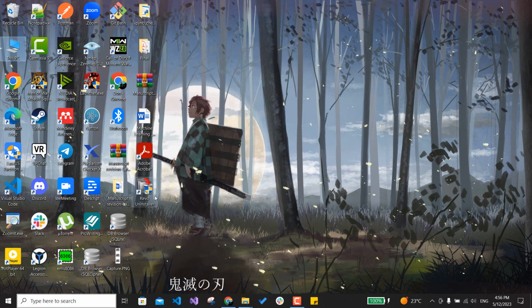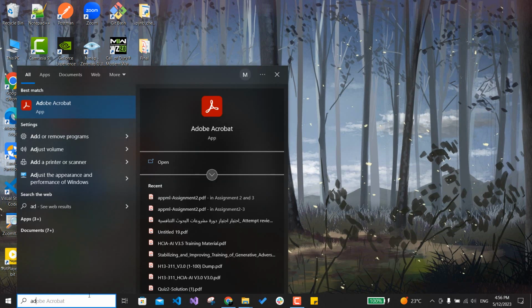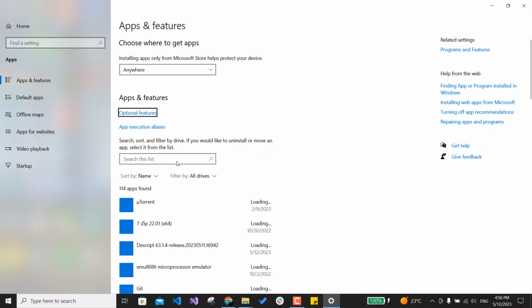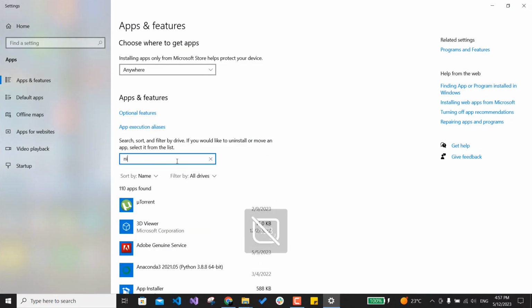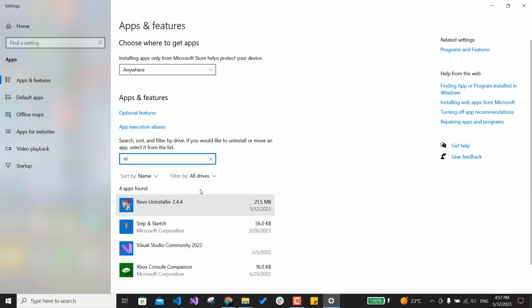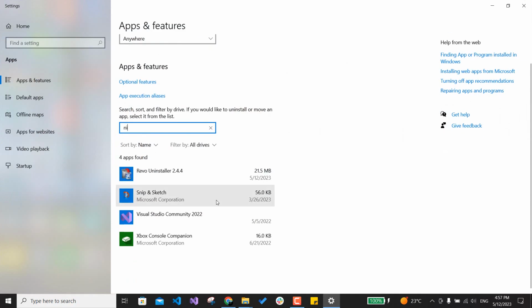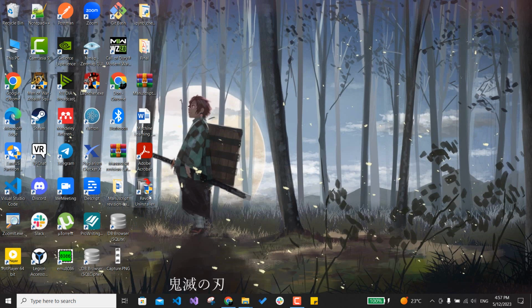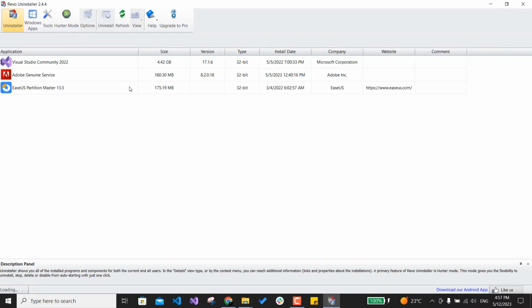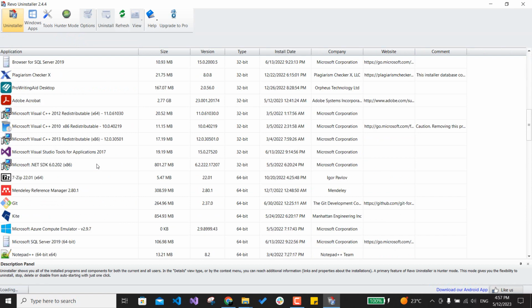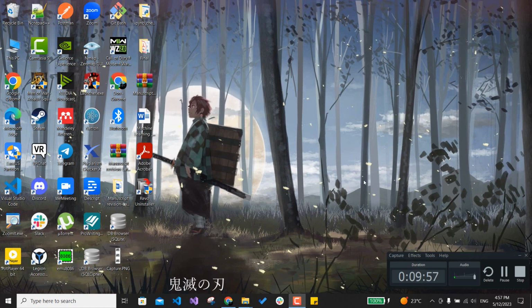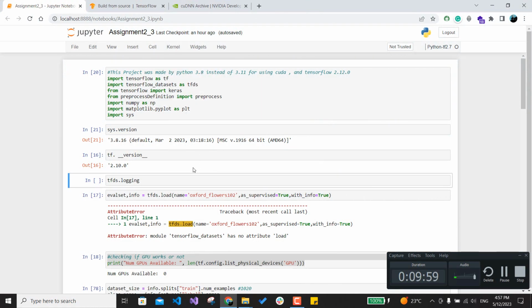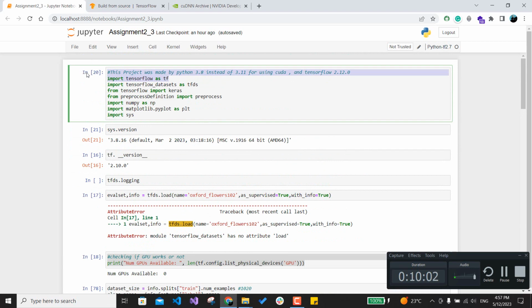Okay, that's it. If you wanna downgrade anything, don't go ahead on removing it from here, because it's already not showing me. I already have the NVIDIA, but it doesn't show here for some reason. I don't know why, but this program can show you any program, and it will remove its dependencies also. Okay, I hope this kinda helps you.